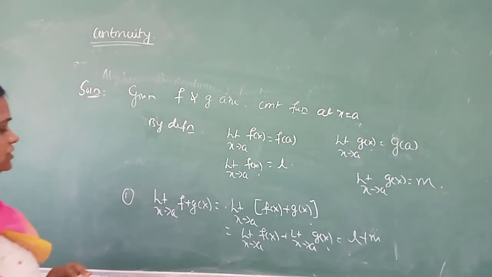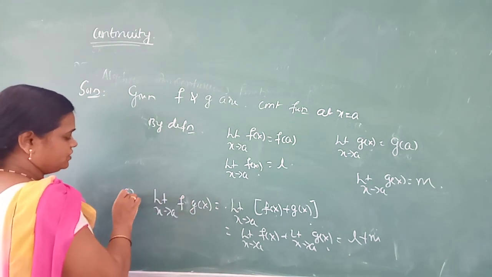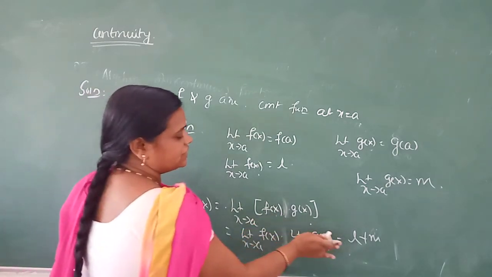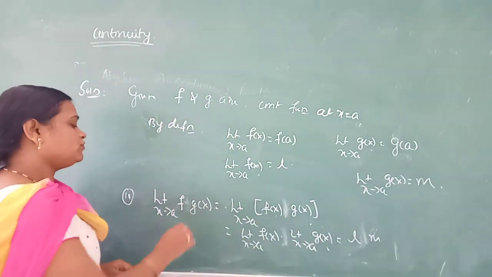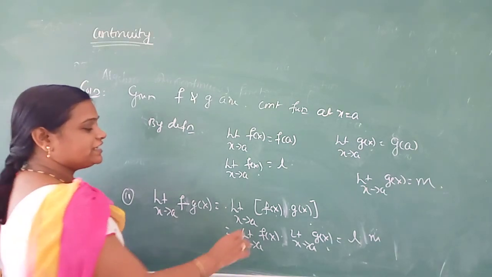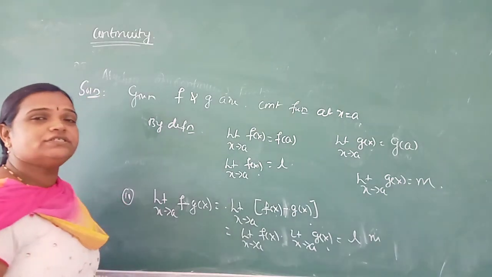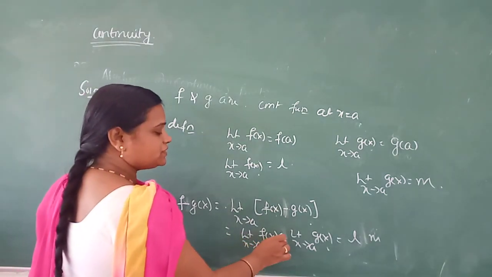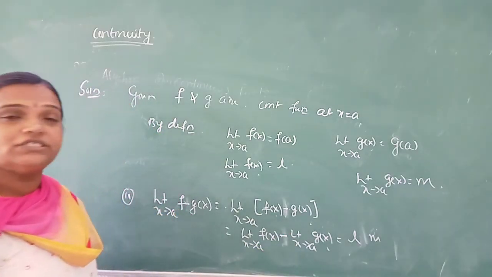Okay, next, second one, we are taking minus. Correct? We are taking minus, the difference of two functions. As you know, we can write this as f of x minus g of x. Then we apply the limit x tends to a of f of x minus limit x tends to a of g of x.